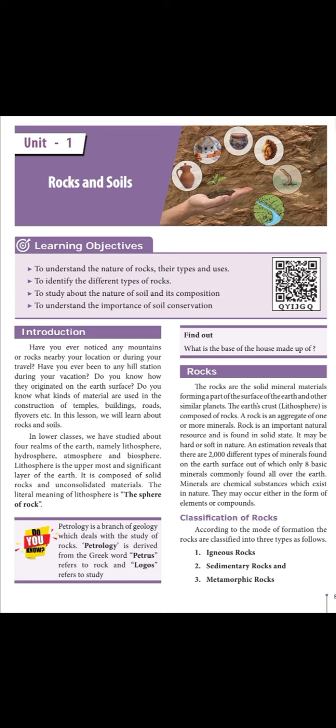Now, you have studied about the four realms of the earth: lithosphere, hydrosphere, atmosphere, and biosphere. Lithosphere means landform. It consists of rock, soil, everything. Hydrosphere means water. Atmosphere, air. All these three together are called the biosphere. When compared to other planets, earth consists of all these spheres, and it formed as a biosphere where living things can survive.